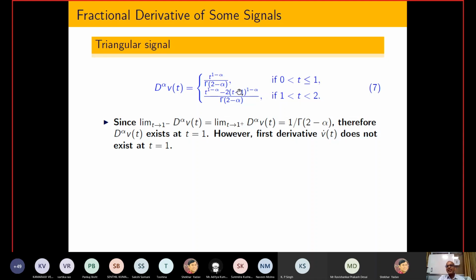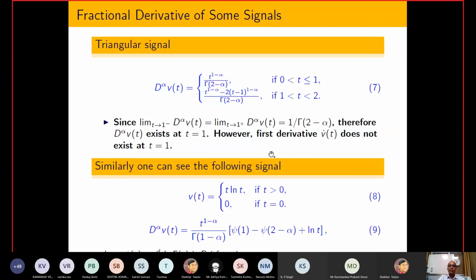So in the fractional sense, the derivative will exist, but in the classical sense, the derivative will not exist. Similarly, you can create another function where the classical derivative will not exist, but the fractional derivative will exist. In short, if some function is continuous, then it is always possible to show that a certain kind of fractional order derivative will exist, and that is true. So you just have to make sure that the function is continuous.